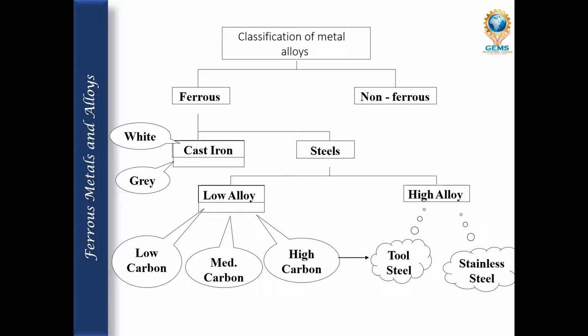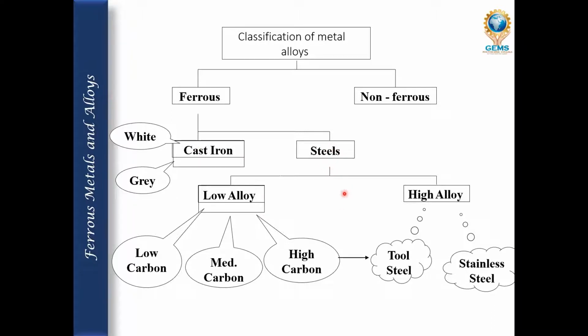Classification of metal alloys: there are two types, ferrous and non-ferrous. Let me show you with the pointer. Ferrous comes under cast iron, which includes white cast iron and grey cast iron. Steels also come from the ferrous group.